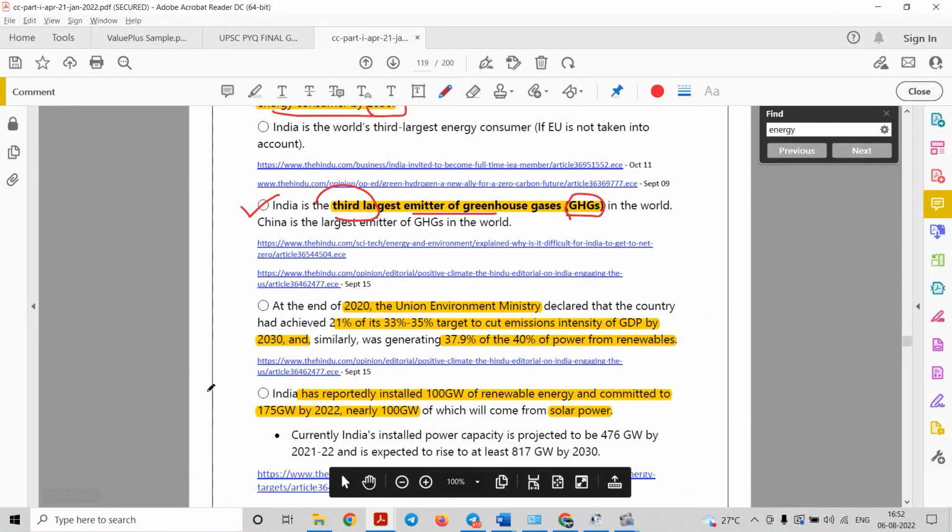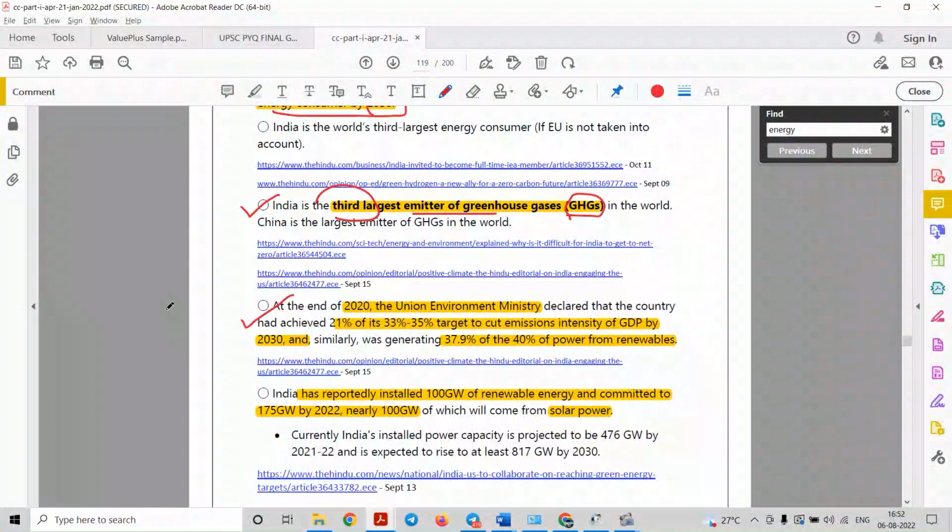So here we have got an update that out of the target we have set, that we will achieve this kind of solar energy production by this year. Now let us see the update. According to the Union Environment Ministry, India has achieved 21% of its 33 to 35% target to cut the emission intensity of the GDP by 2030, right? So our target under INDC is to reduce the carbon intensity of GDP by 33% to 35%, and out of this we have achieved around 21%.